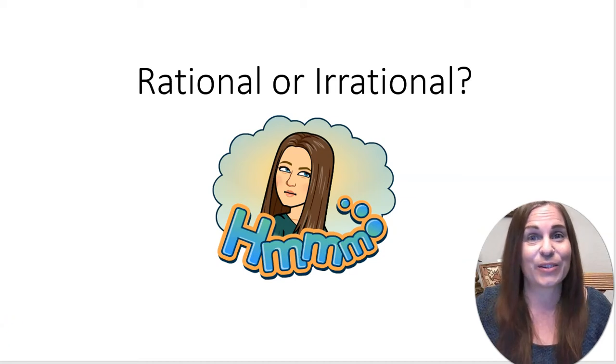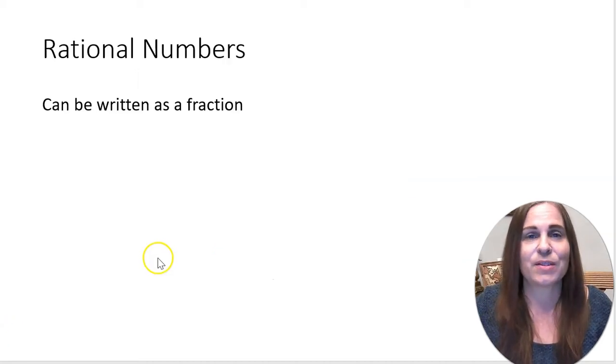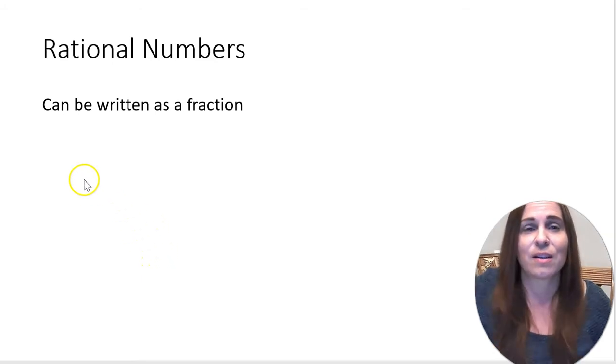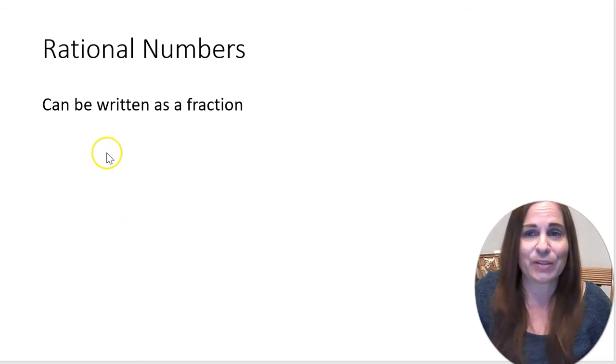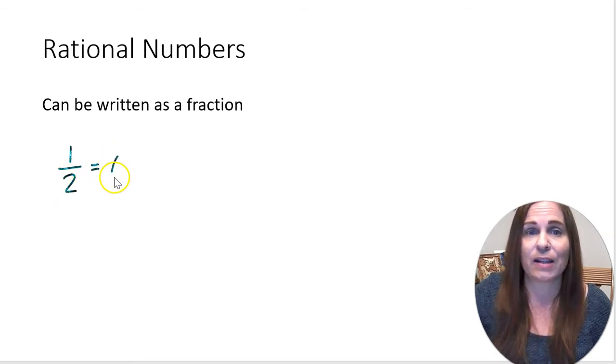Rational and irrational numbers. Rational numbers can be written as a fraction. So let's look at some fractions. For example, we've got the fraction 1/2, and 1/2 can also be written as 0.5. So here we've got a fraction and a decimal. These are both rational numbers.